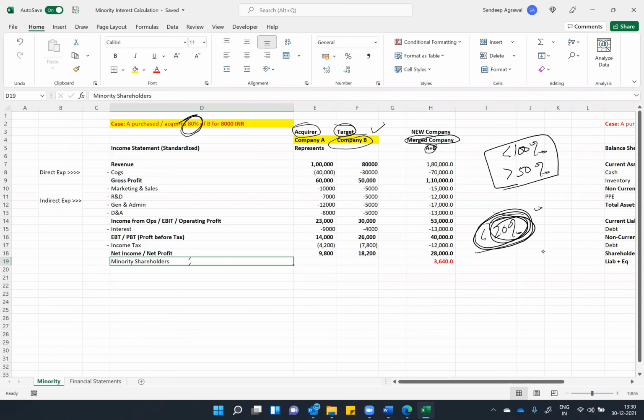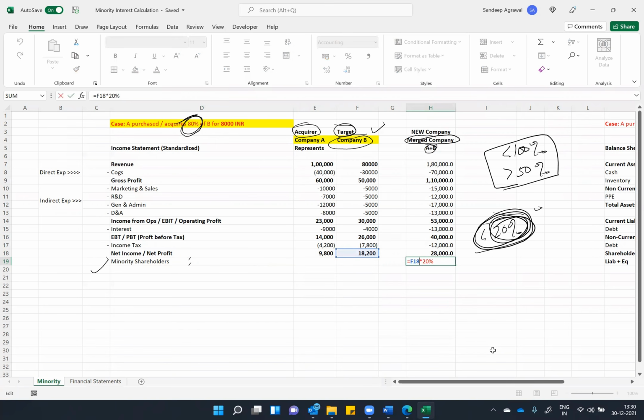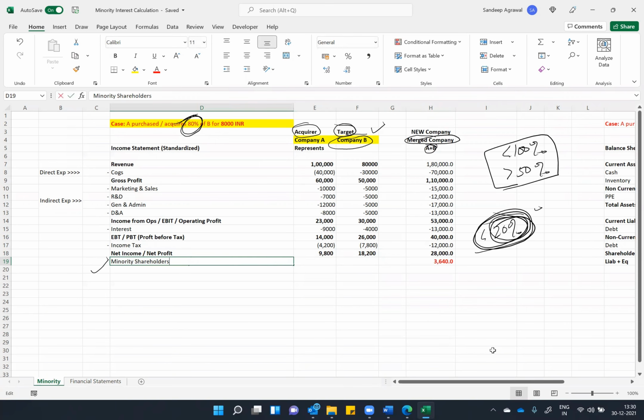More than 50% is majority. Less than 50%, we are just showing it as minority holders, right? So these are minority holders to company B, the company which you haven't acquired 100%.